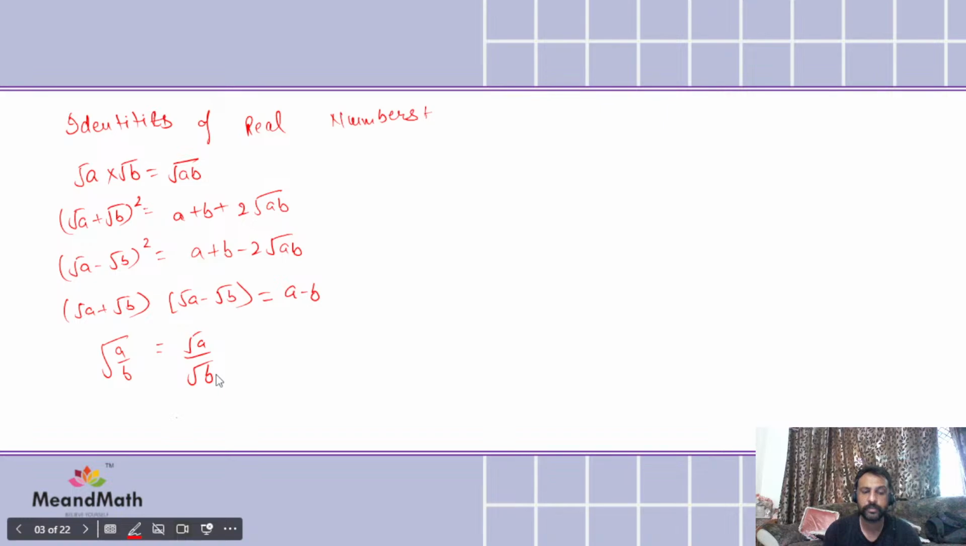Now a rational number is a number that can be written in the form of P upon Q, where P and Q are integers, and Q is not equal to 0. Right, the value of Q should not be 0, brother. Is it clear? Students, please confirm if it is clear. We'll proceed.